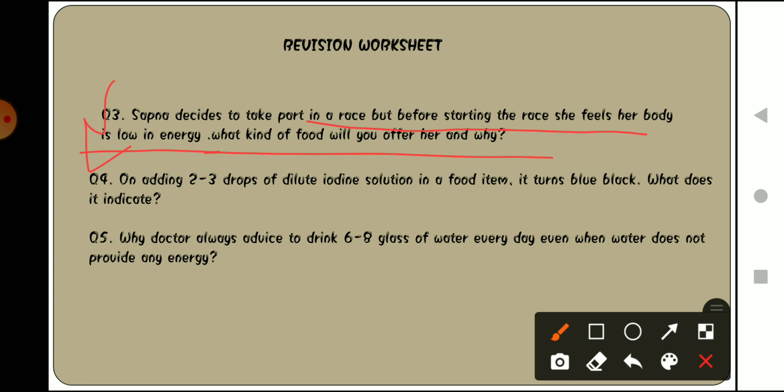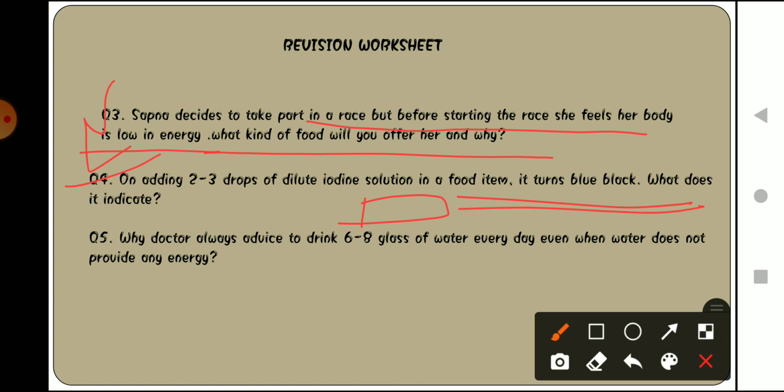Okay, now the fourth question says on adding 2 to 3 drops of dilute iodine solution to a food item it turns blue black. What does it indicate? We have read in this video also the test for carbohydrates. So this shows the presence of carbohydrate in the food item.